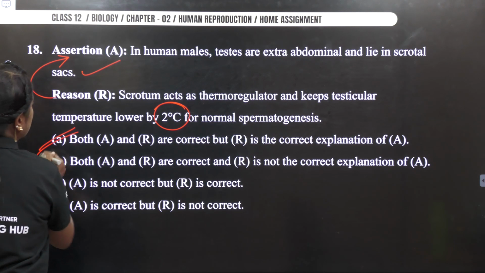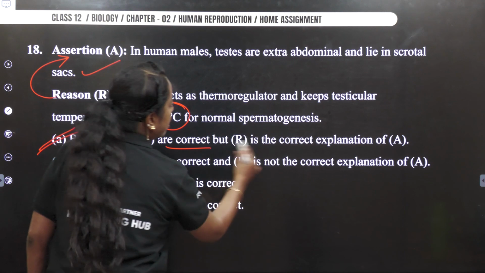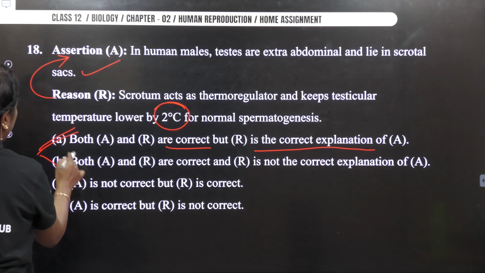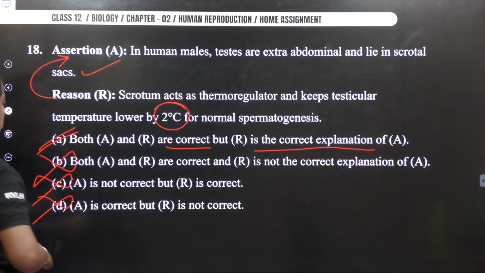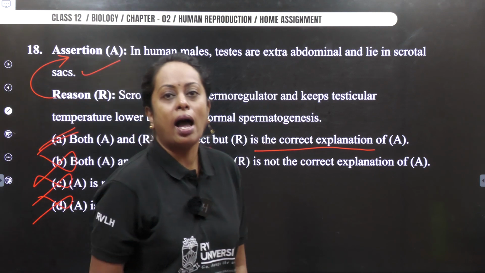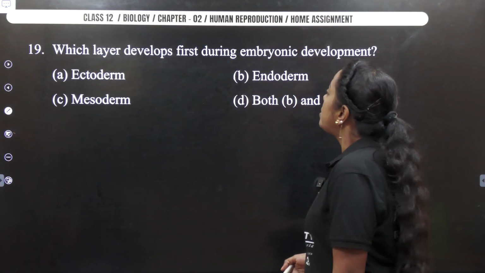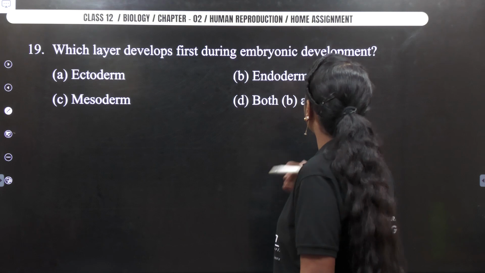So thereby, my answer is option A because it says correct and the correct explanation. So I'm going to remove all the other 3 options. So option A becomes our answer. Next, which layer develops first during embryonic development?